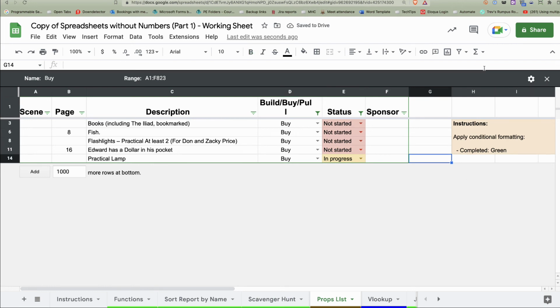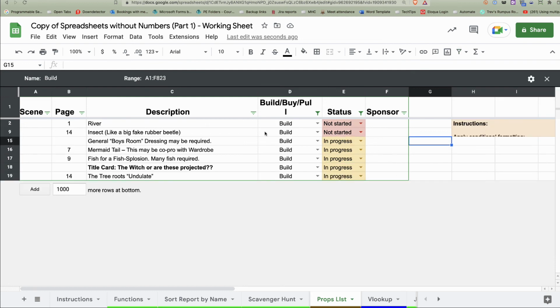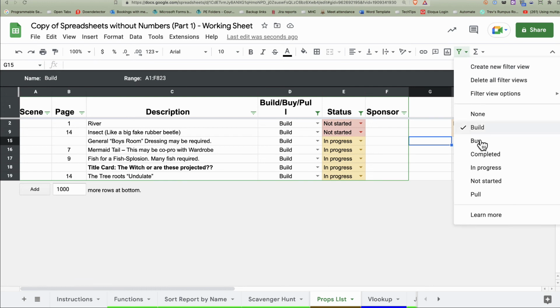Excellent. So look at all the reports that we have. We can quickly go in and find out what needs to be built. Bang, hasn't been started. We better get moving on that. This stuff's in progress. Oh, great. And I can create others, like a sub-status, like what percentage is done, that kind of thing.